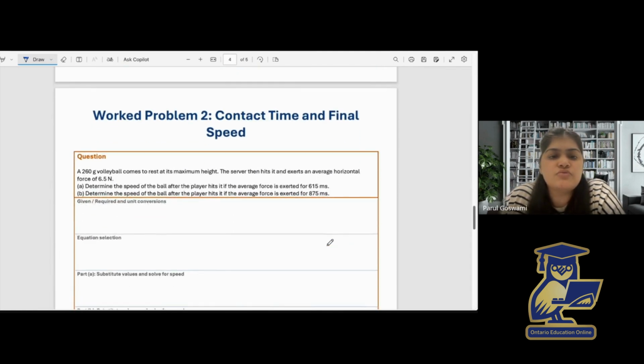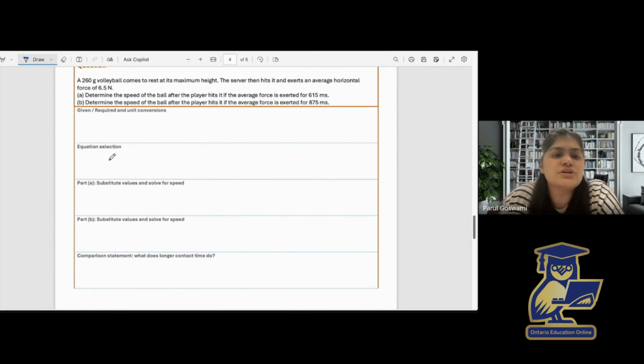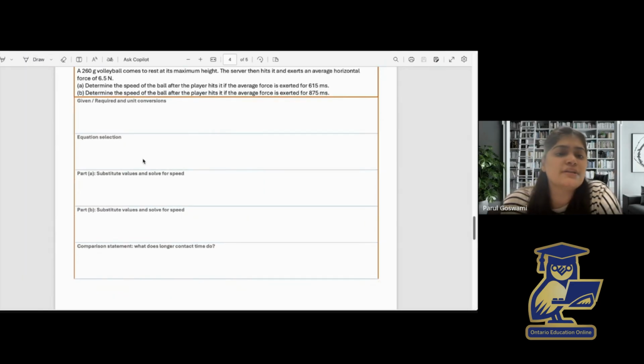Now let's move on to worked problem 2, which is based on contact time and final speed. So the question is, a 260-gram volleyball comes to rest at its maximum height. The server then hits it and exerts an average horizontal force of 6.5 newtons. Part A, determine the speed of the ball after the player hits it if the average force is exerted for 615 milliseconds. Part B, determine the speed if the average force is exerted for 875 milliseconds. So first of all, we should write the given quantities.